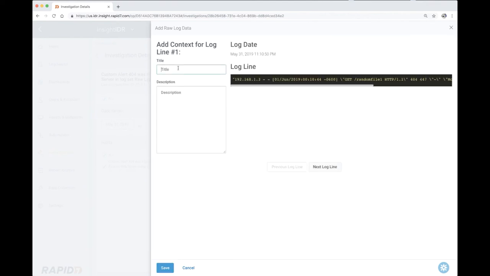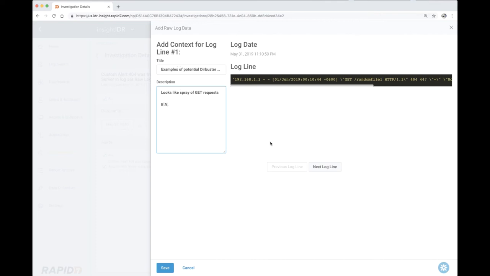Now I can add more context if I like as to what these logs represent, so I'll do that. And just to drop a few of my thoughts in there for the next analyst, or just for reference purposes. Anything to help the next person or yourself is going to be gold. And voila, our investigation is slowly building up with valuable information pertaining to this exercise.